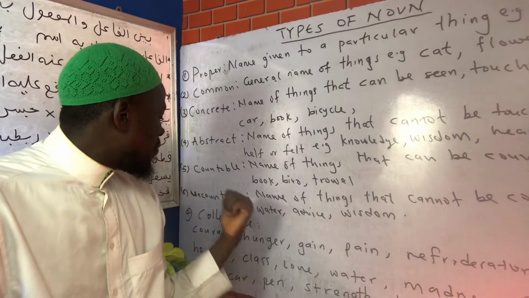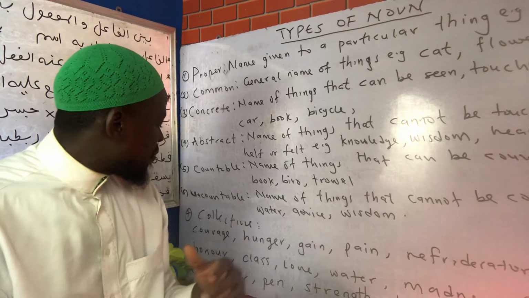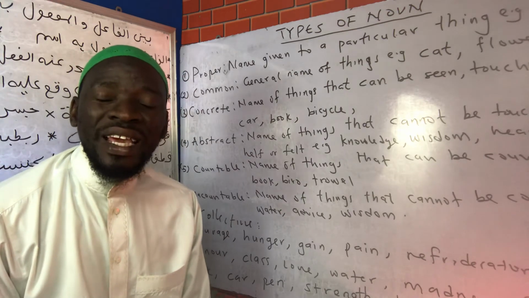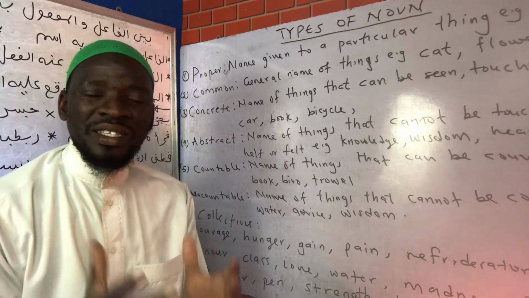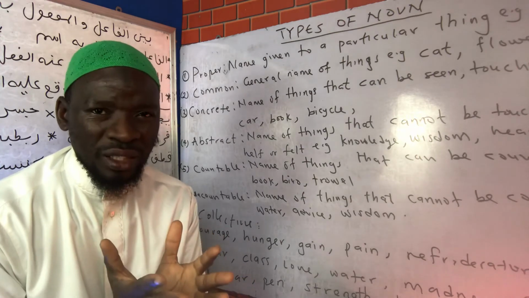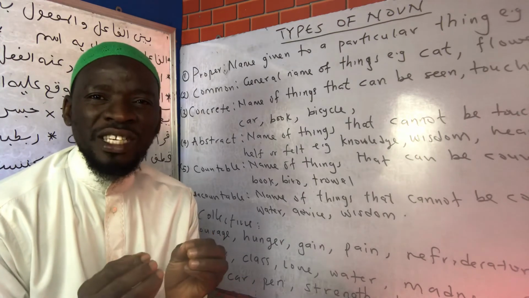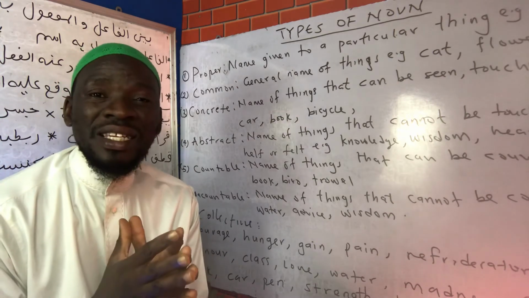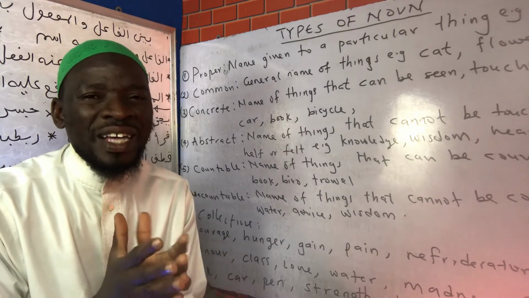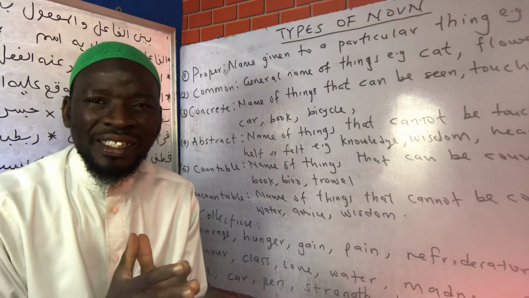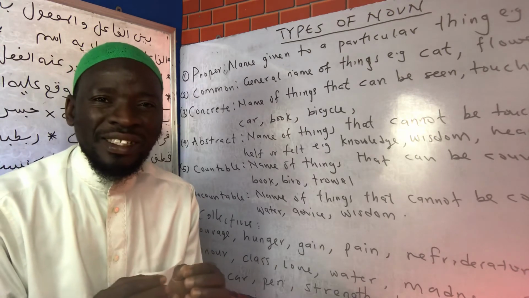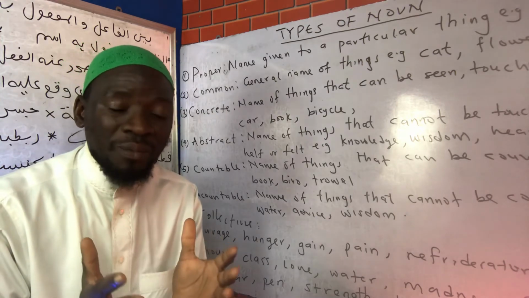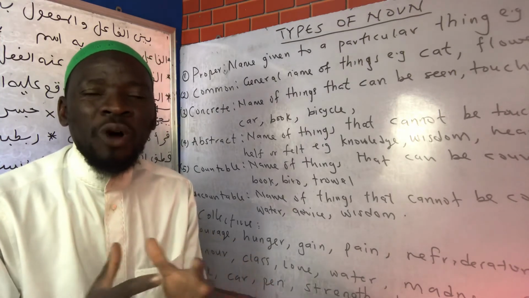Then the next one, which is the seventh, is the collective noun. A collective noun is a name of a group. It is a group, but seen as one. For instance, when you have a team of footballers, the word team is the name of a group of people seen as one. For instance, a galaxy of stars. The word galaxy is a noun used for a group of stars.